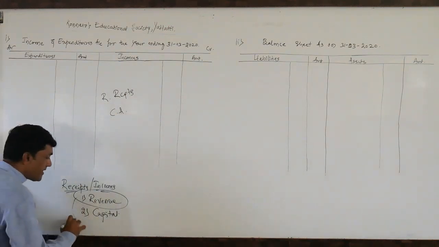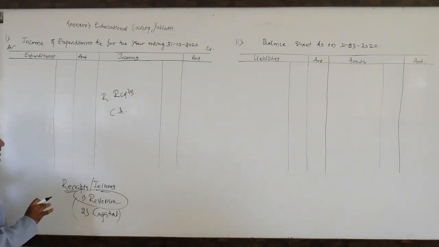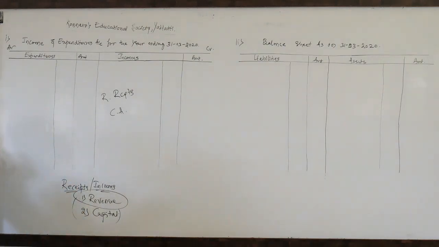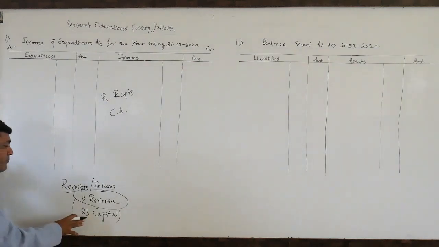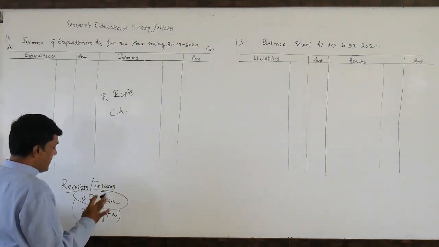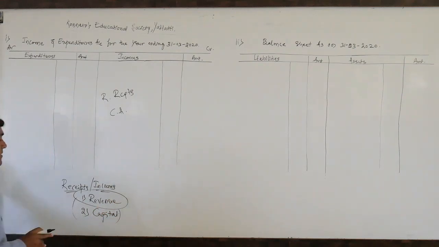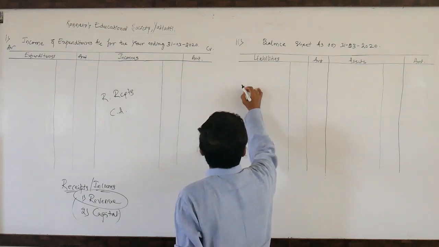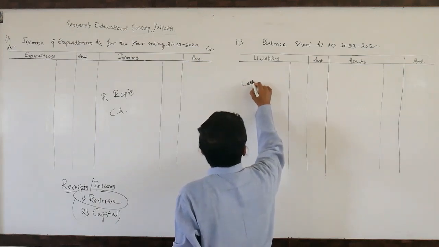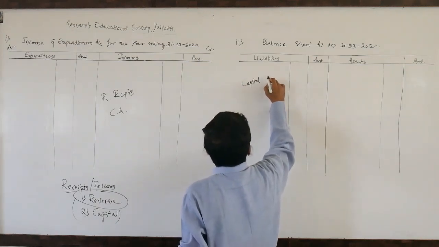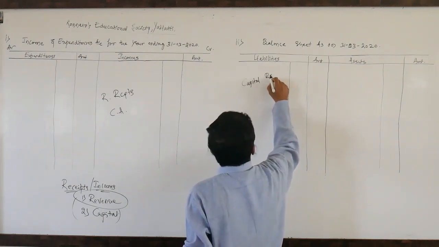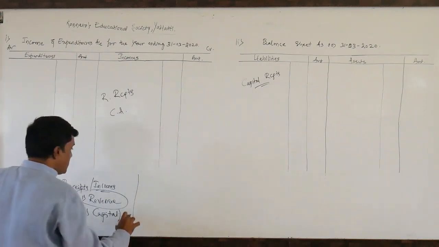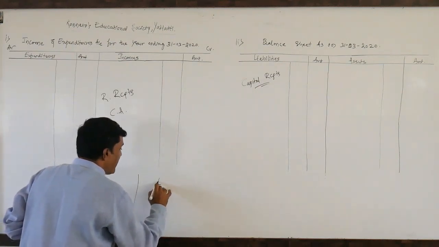This one, capital receipt, a one time receipt, like life membership fees receipt, donation receipts, legacies receipts, whatever it may be, that we receive as a one time receipt, that is capital receipt, is to be written on the liability side. Capital receipt or capital income. One more, that is expenditures.